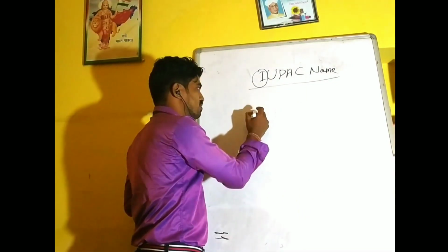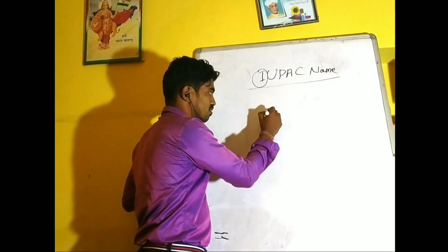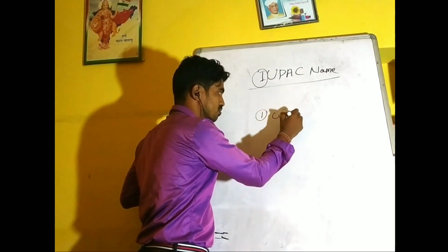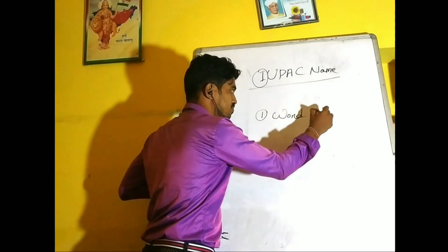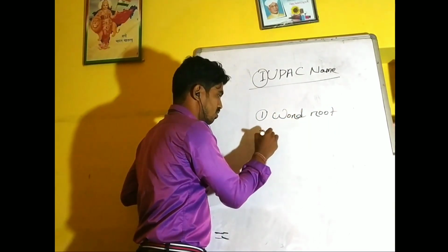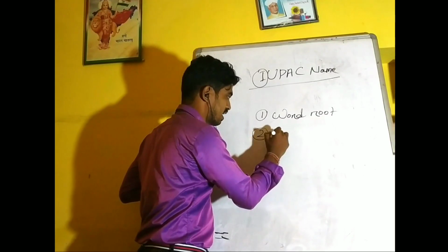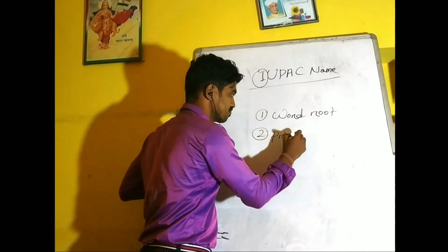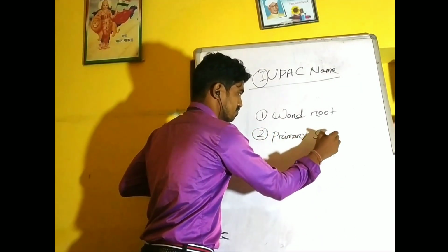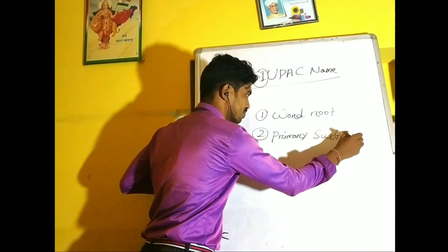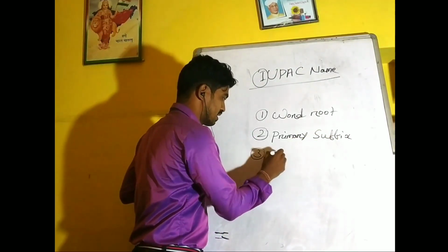An IUPAC name contains 4 parts. One is the word root. Second is the primary suffix. Third is the secondary suffix.